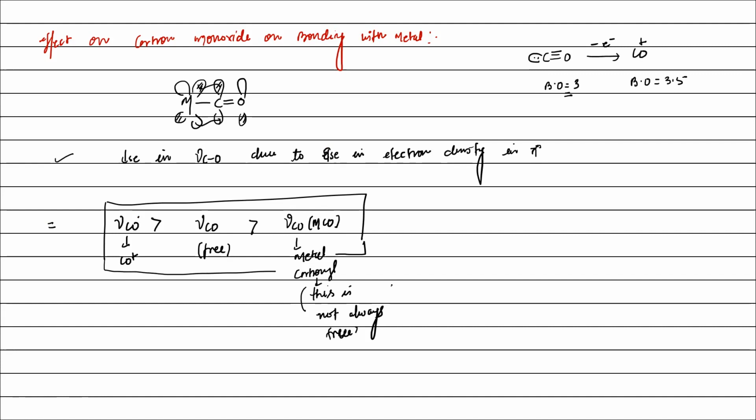In some complexes where metals are present in high oxidation state, νMCO is greater than νCO, right? And such metal carbonyls are called non-classical metal carbonyls.